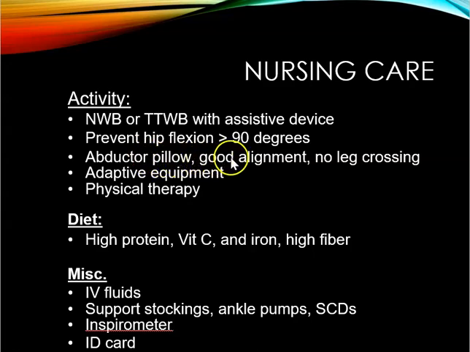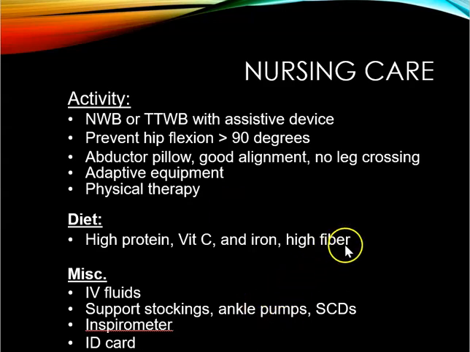Sometimes when these patients are in terrible pain, it's because they're cockeyed or crooked in the bed, so teach them about that. Adaptive equipment: PT is really good about going over adaptive equipment with them to help them maintain their weight-bearing status. NWB is non-weight bearing, and TTWB is toe-touch weight-bearing. A lot of times people have more difficulty with toe-touch than with non-weight bearing, because it's kind of hard to determine how much weight you're putting on that leg.